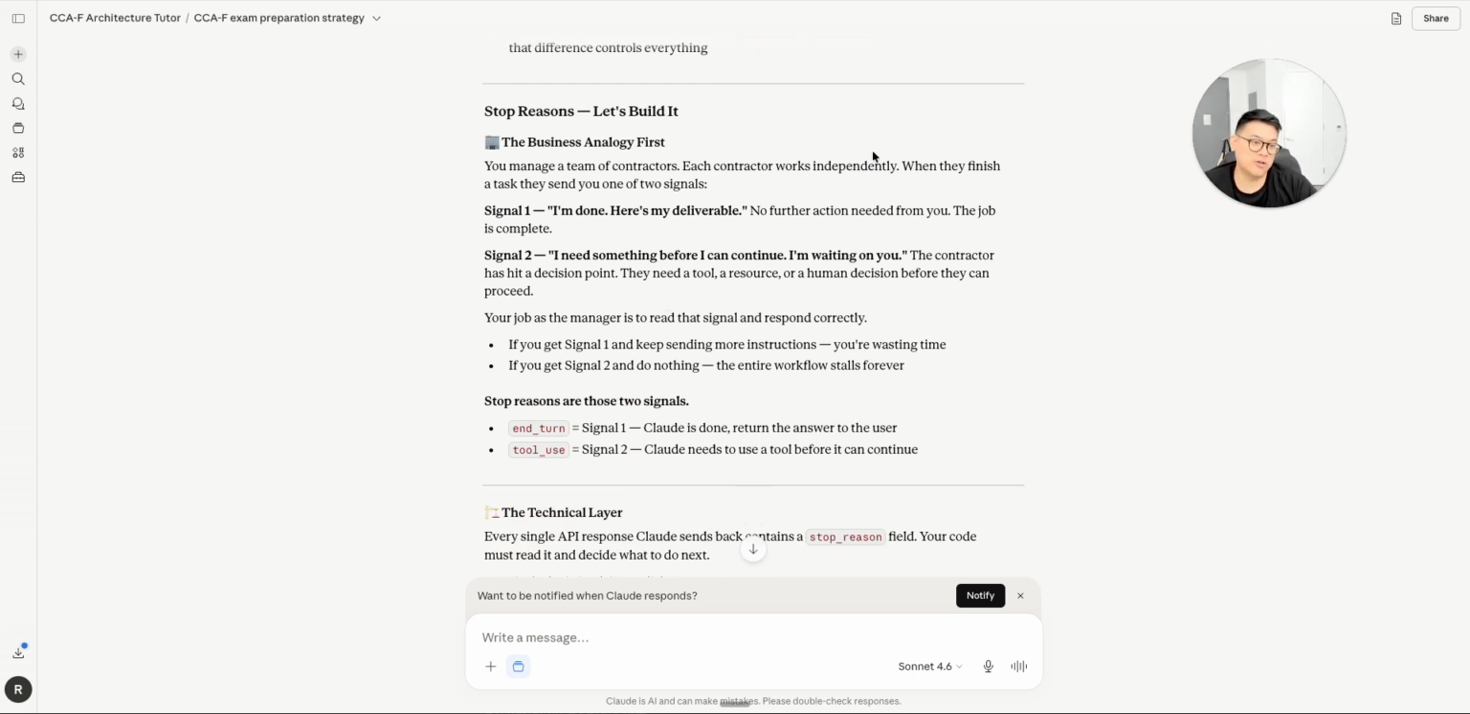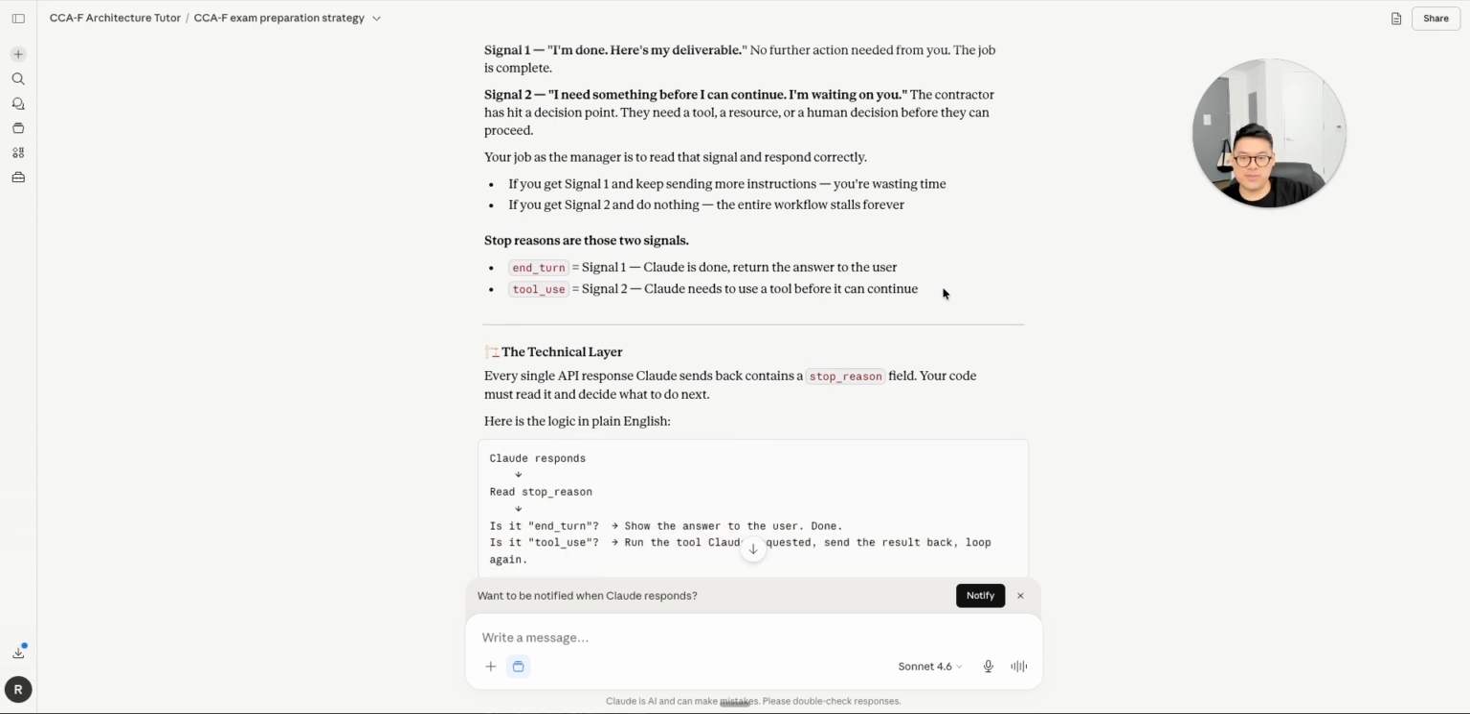The business analogy first. This is exactly how we prompted it in our mega prompt. You manage a team of contractors. Each contractor works independently. When they finish a task, they send you one of two signals. Signal 1, I'm done. Here's my deliverable. No further action needed from you. The job is complete. Signal 2, I need something before I can continue. I'm waiting on you. The contractor has hit a decision point. They need a tool, a resource, or a human decision before they can proceed.